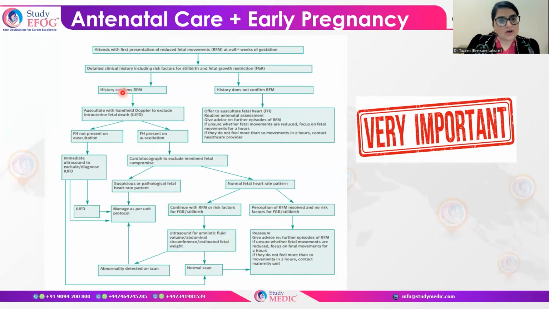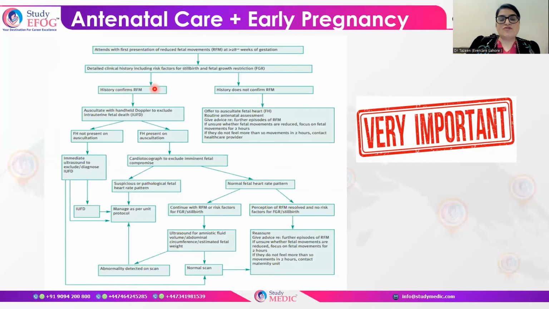Then a detailed history of the patient is important. You have to find out what the risk factors are, whether there is a history of stillbirth, small for gestational age or fetal growth retardation. That has a significant impact on how you can help.